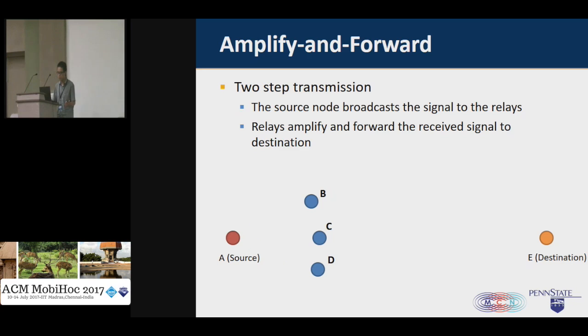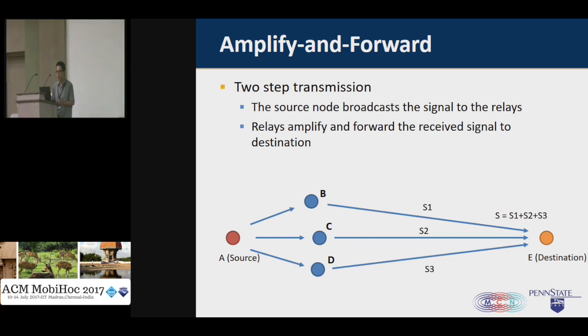So basically, the source node will first broadcast the signal to those relay nodes. And then, after the relay nodes receive the signal, they will amplify and forward their received signal to the destination. In this way, the destination will be able to receive a much stronger signal, which is the sum of the signals sent from node B, C, and D. As we involve more and more relay nodes in this transmission, we can imagine that the signal strength at the destination can be further improved, and consequently, the connection between the source and destination node can be maintained.